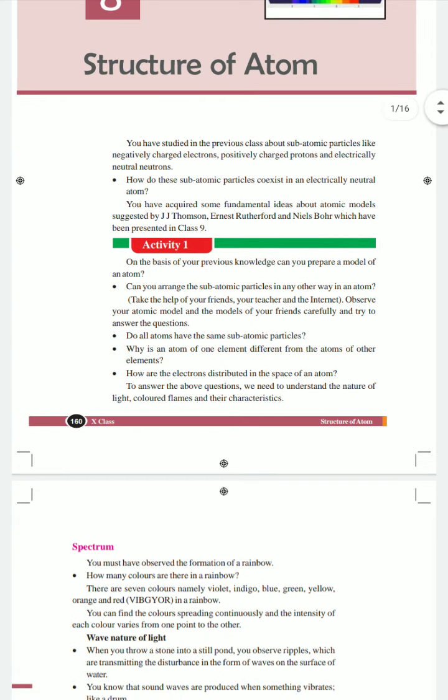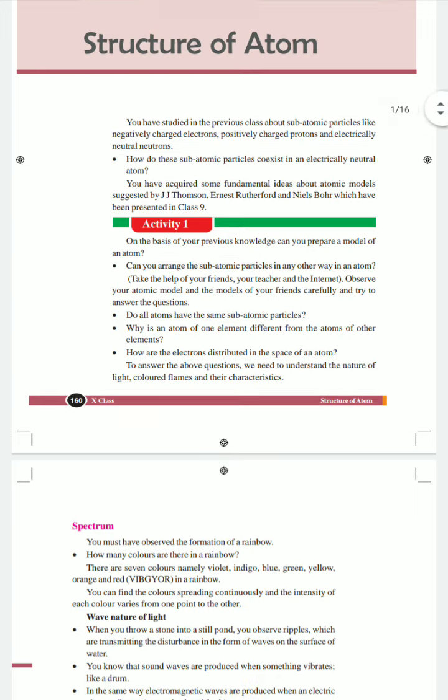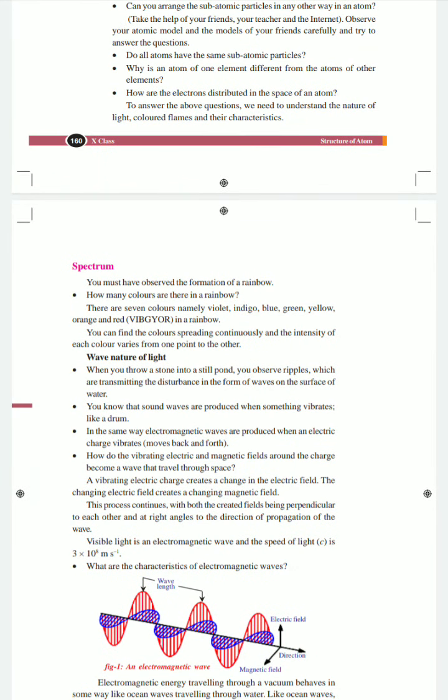If you observe the rainbow, we find the colors spreading continuously, and the intensity of each color varies from one point to another. Mainly in the rainy season, after the rain, we can see rainbows. In the rainbow we see 7 colors, the VIBGYOR colors we already learned in the previous class: violet, indigo, blue, green, yellow, orange, red. These are the 7 colors we find in a rainbow.